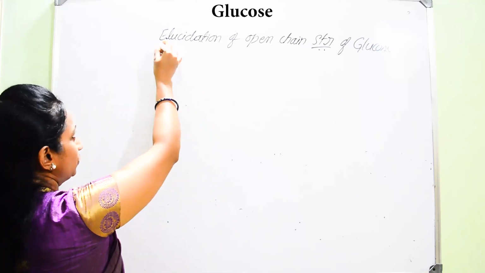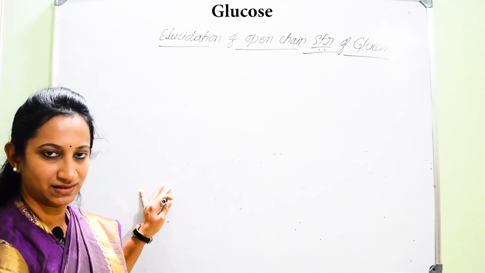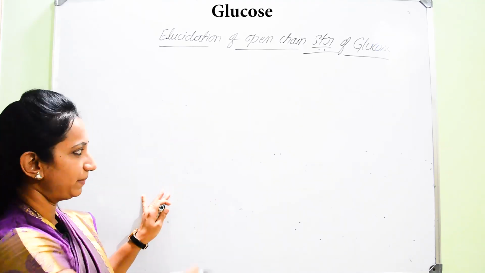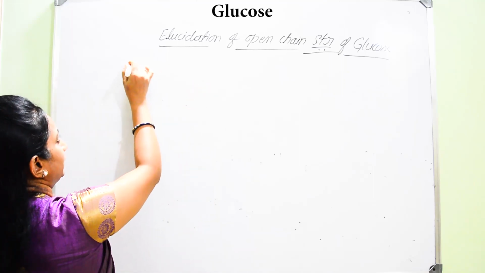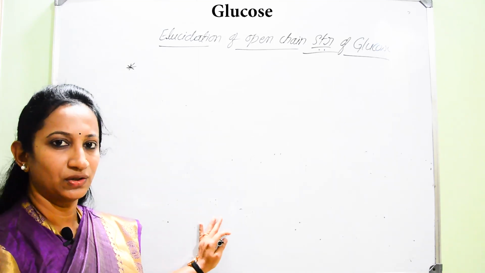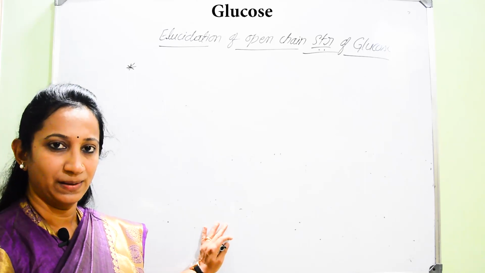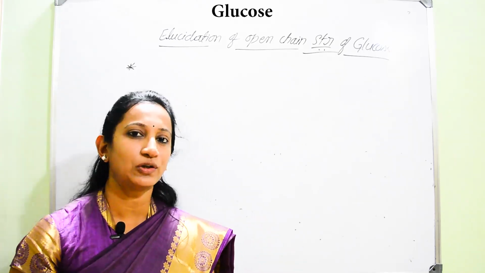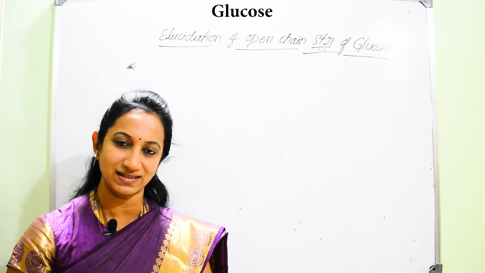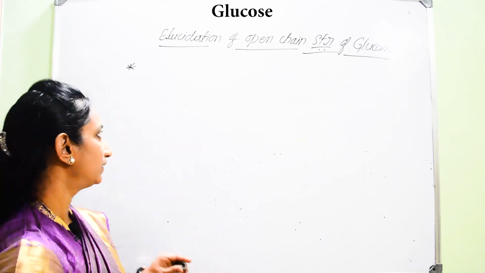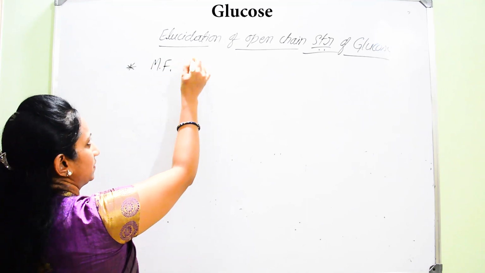Now, once you go for this elucidation of open chain structure, that is analysis regarding the structure of glucose by considering step-by-step reactions, very first, if you start with glucose, you know that the molecular formula for glucose is C6H12O6. By elementary analysis and molecular mass determination, he was able to give that molecular formula for glucose as C6H12O6.